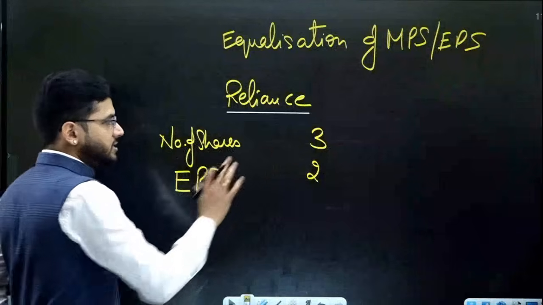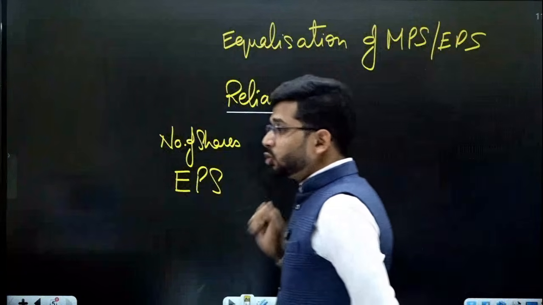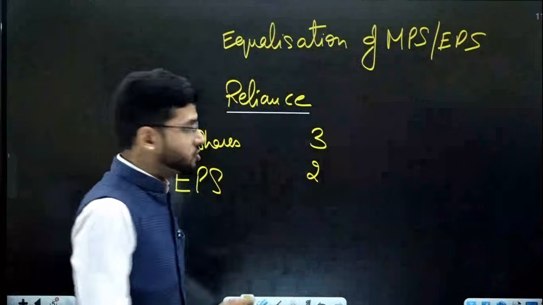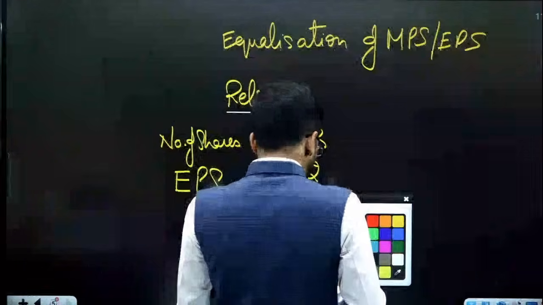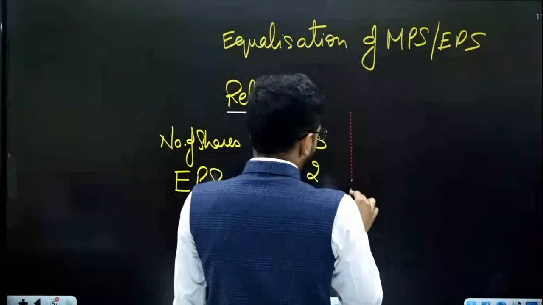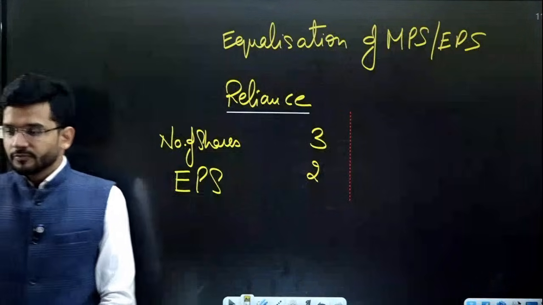Now you have number of shares is 3. You have 3 shares of Reliance Industries Limited and you are earning 2 rupees per share every year. Earning per share is rupees 2. Now Reliance Industries Limited is going to give you a scheme of combination.